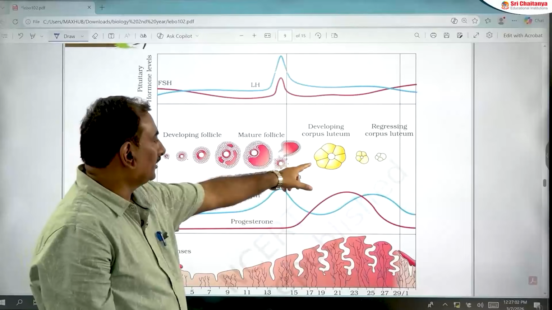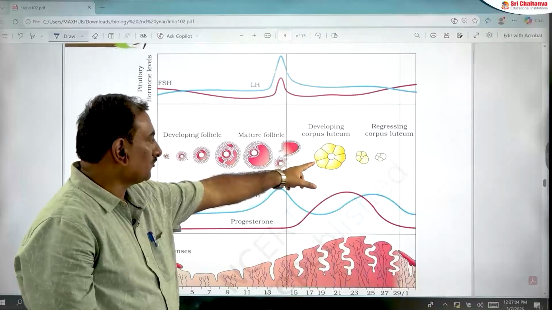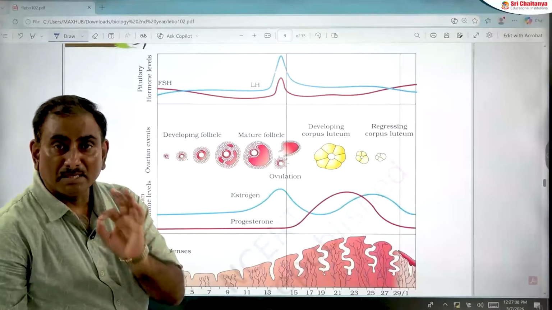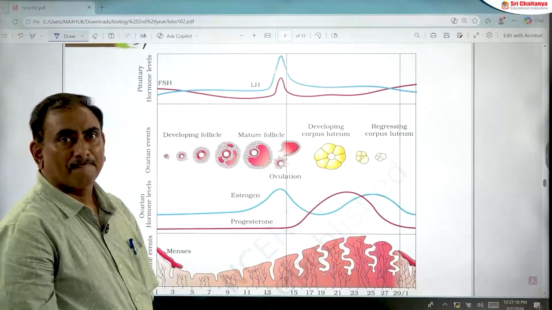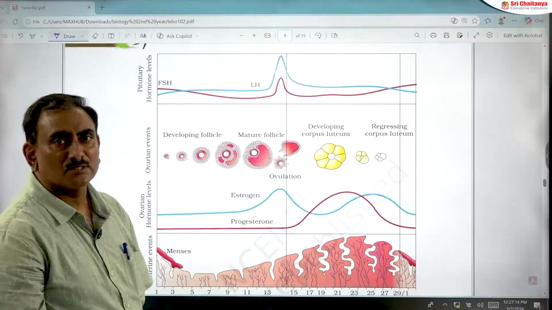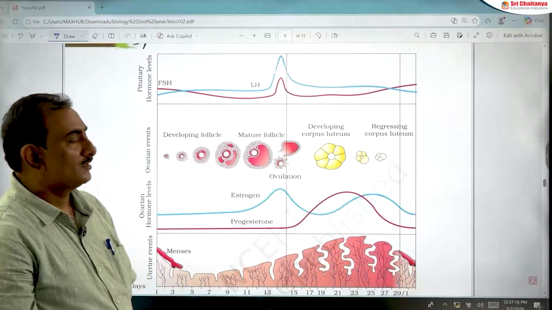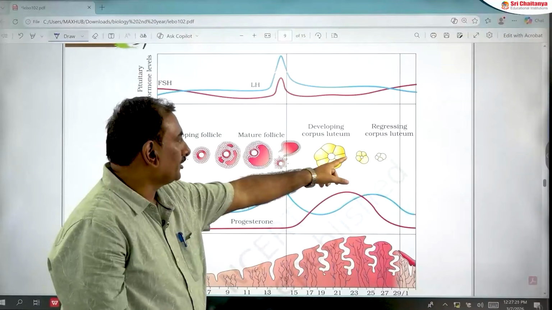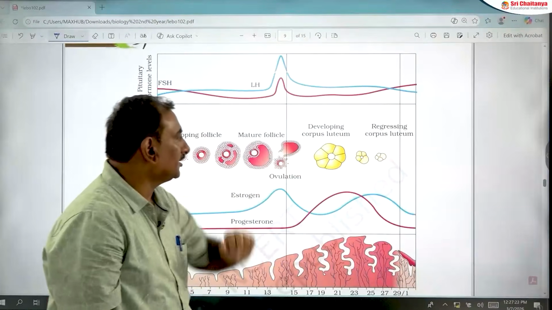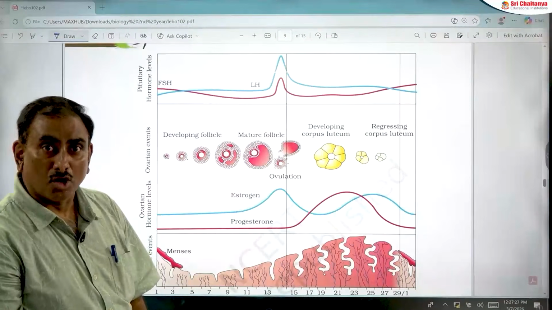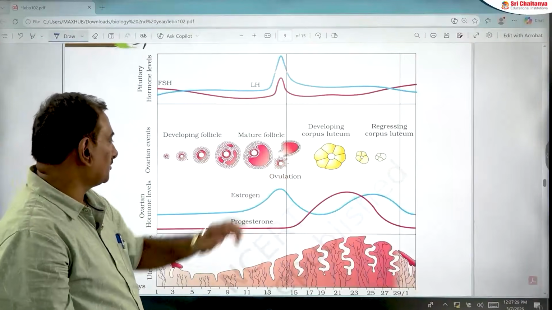On the 15th day, the corpus luteum, a yellow colored structure, is formed, and its lifespan in non-pregnant women is 14 days. That is fixed. In pregnant women, the lifespan of corpus luteum is 3 to 4 months. When the ovum is not fertilized, the corpus luteum degenerates into a white scar known as corpus albicans. This point also you should remember.